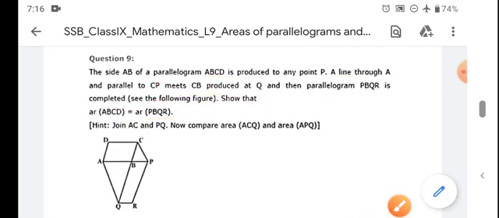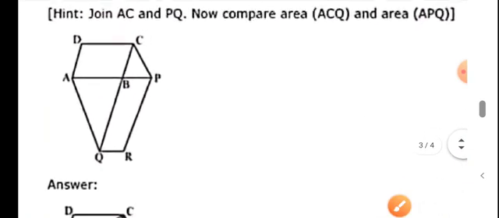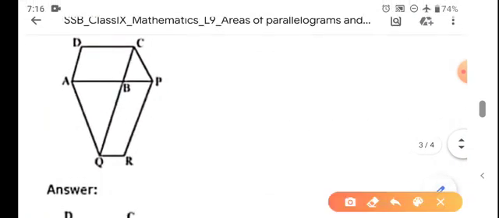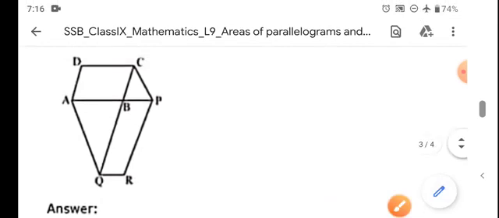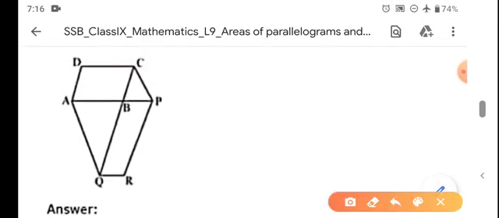So what we do? Let us have a diagram. So how will you prove it? Join AC, join PQ. Now in the question it is given that AQ is parallel to CP, and AQ is the same base.